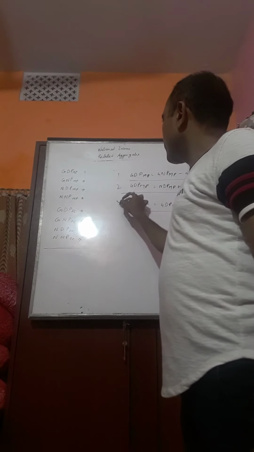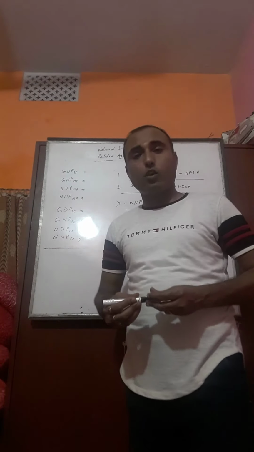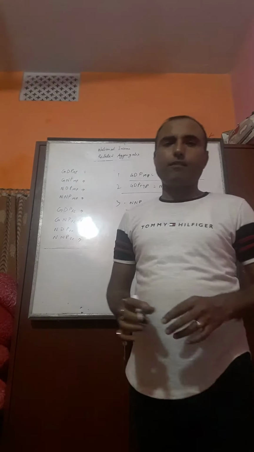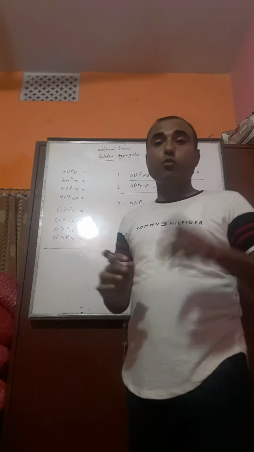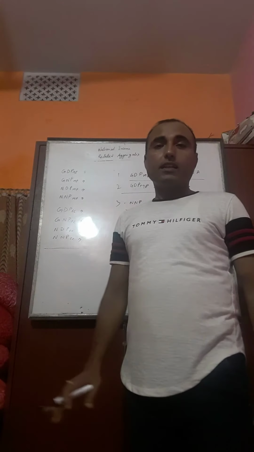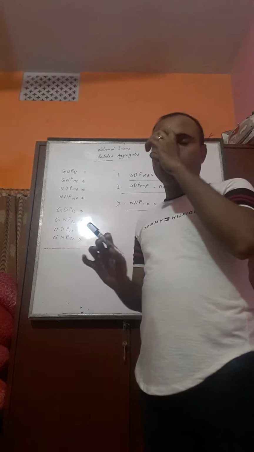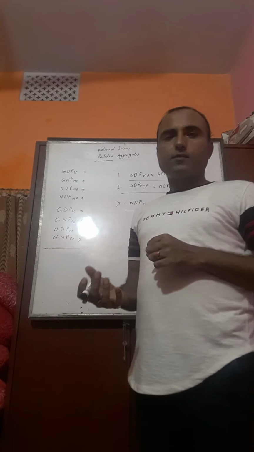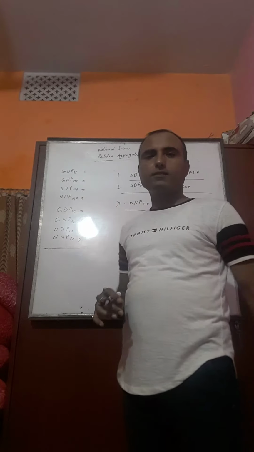In this way you can easily create 56 formulas, which are the basis of national income. When you can create 56 easily, then you start the estimation of national income. Then you can easily estimate national income with the help of other formulas. Okay, now you create 56 formulas. Okay, thank you.